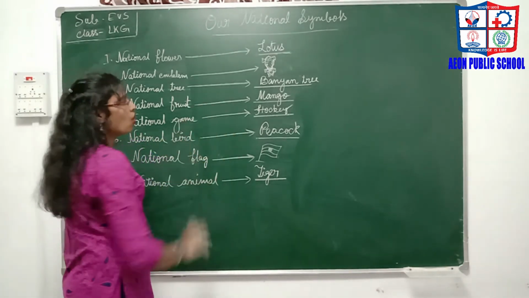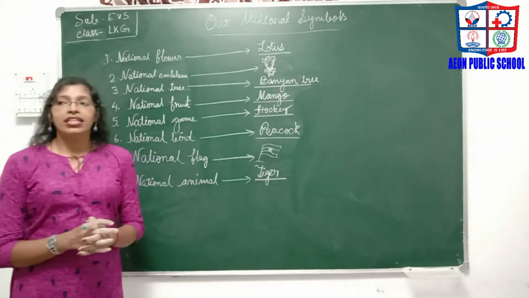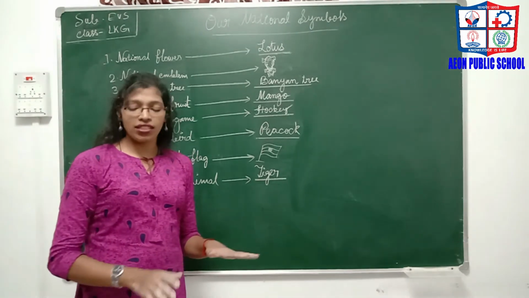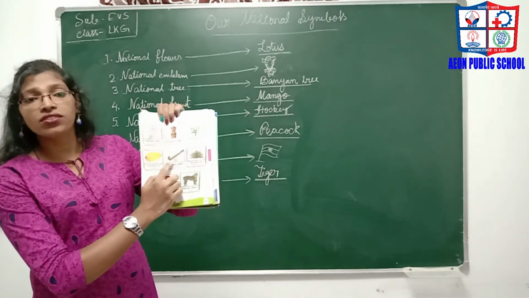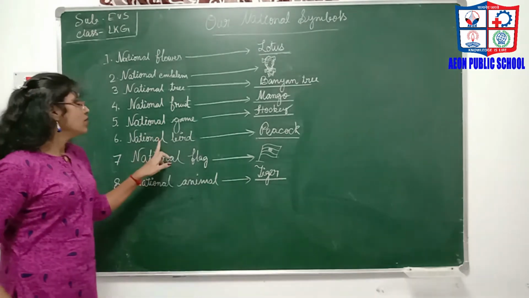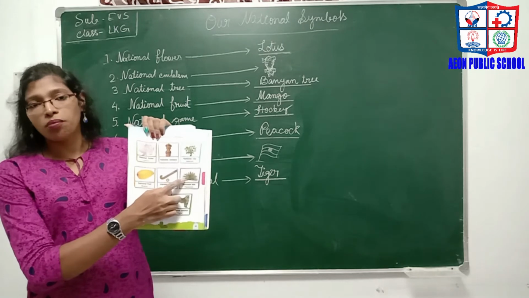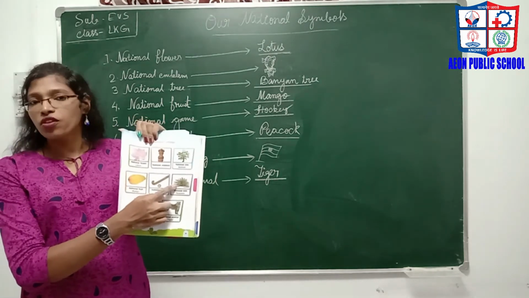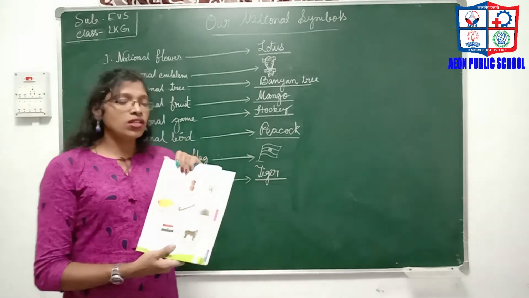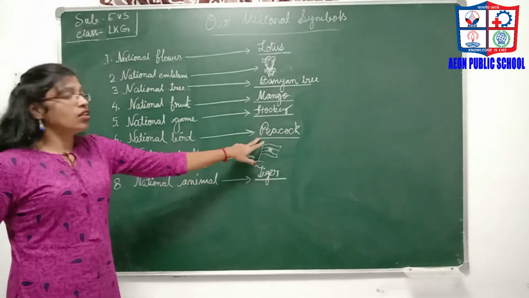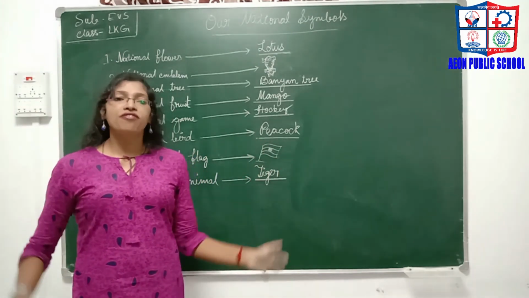The national game is hockey. Hockey can be played on green grass with a stick and a ball. The national bird, peacock. This is a peacock. It is a very beautiful bird, and it shows the beauty and grace of our country. It looks very beautiful especially when it spreads its feathers.